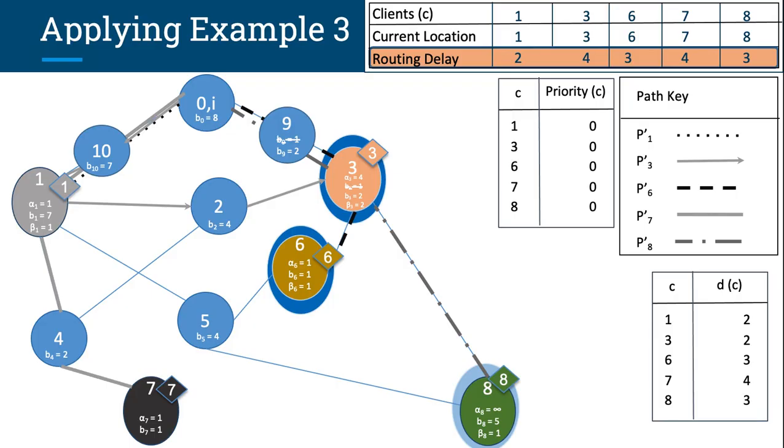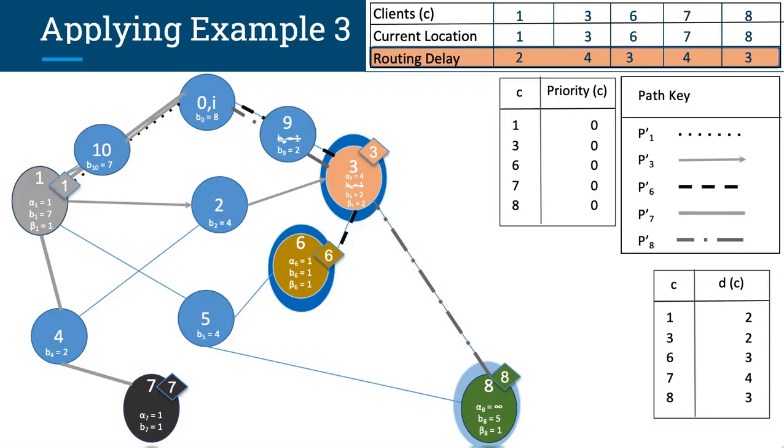Now we'll apply the solution for problem 3 to this problem. So the paths are shown on the graph and the bandwidth values are increased for client 3 and node 9. The routing delays resulting from these paths are highlighted with an orange rectangle in the top right table. For a more detailed run of the simulation, please go check out the project webpage.